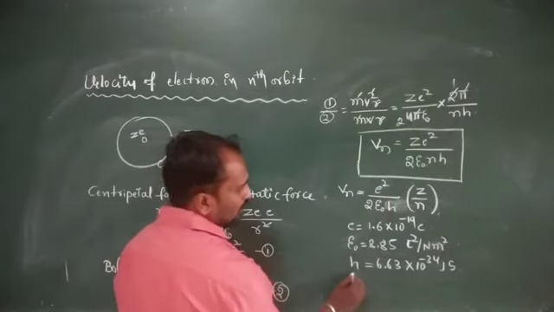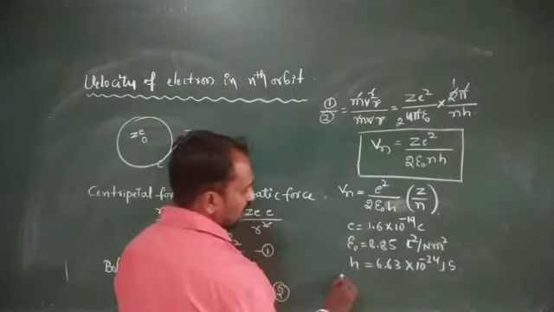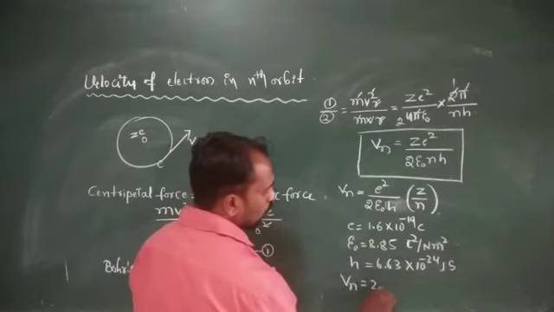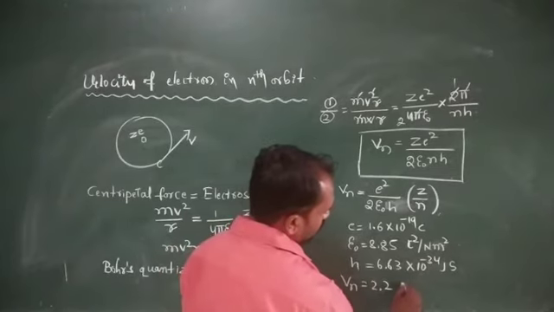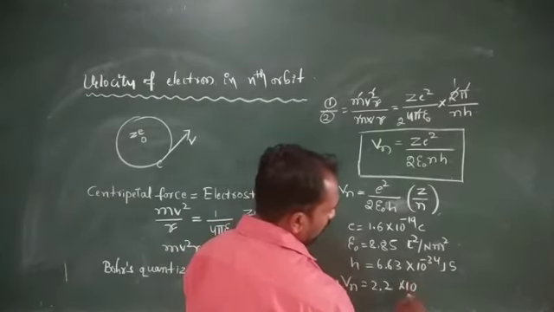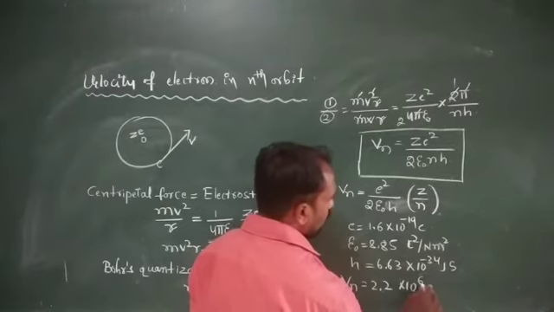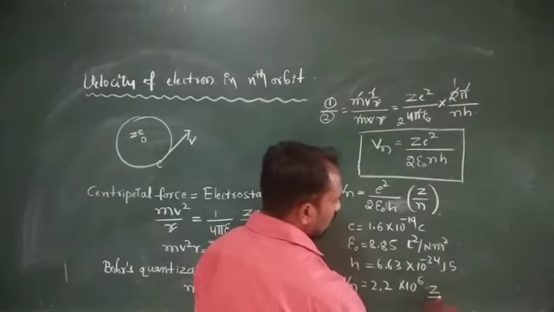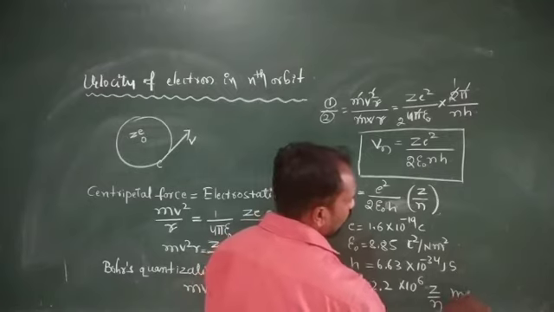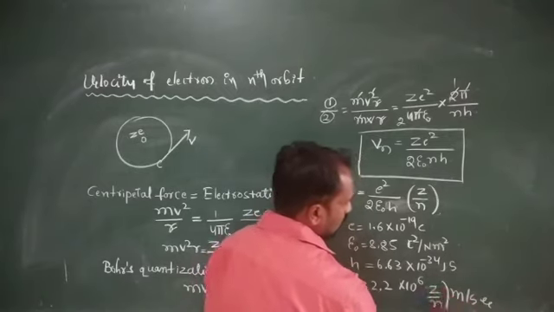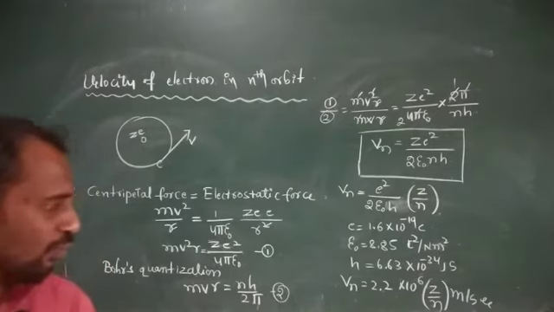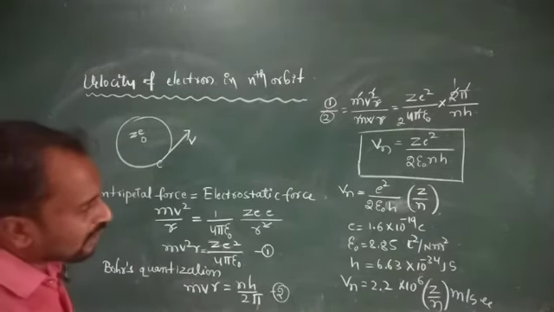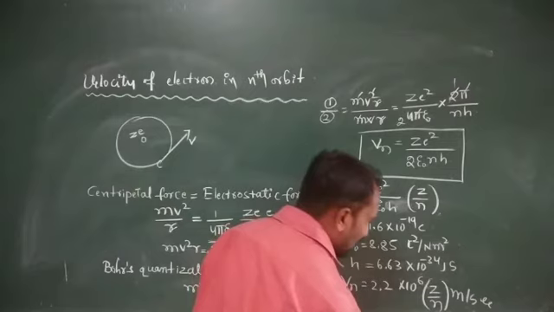If you put these constant values in this equation, Vn is equal to 2.2 into 10 power 6 into Z divided by n meter per second. It means velocity Vn is equal to 2.2 into 10 power 6 Z by n meter per second.